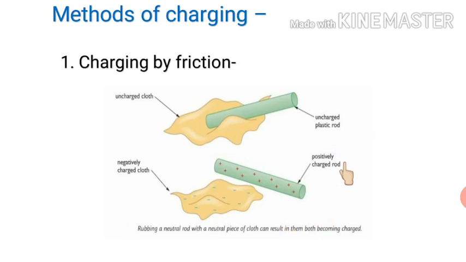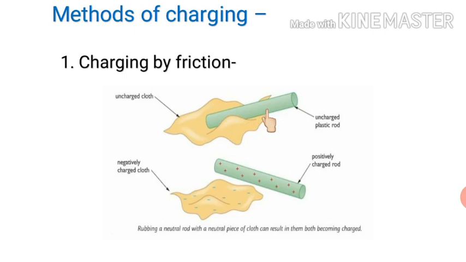Next topic is methods of charging. There are 3 methods of charging. First method is charging by friction. Here in this picture, we can clearly see that a cloth is there which is uncharged and a plastic rod is there which is also uncharged. So initially both are uncharged. But when we are rubbing them against each other, it means there is friction between these two bodies.